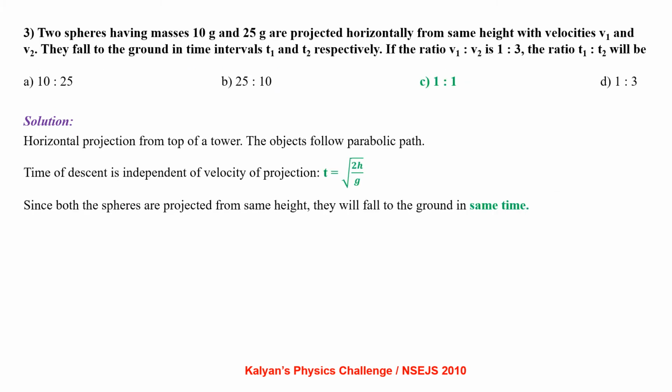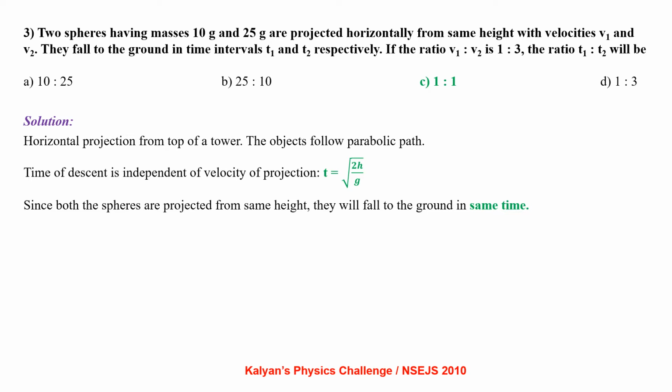Two spheres having masses 10 gram and 25 gram are projected horizontally from the same height with velocities v1 and v2. They fall to the ground in time intervals t1 and t2 respectively. If the ratio of v1 and v2 is 1:3, then the ratio of t1 and t2 will be.